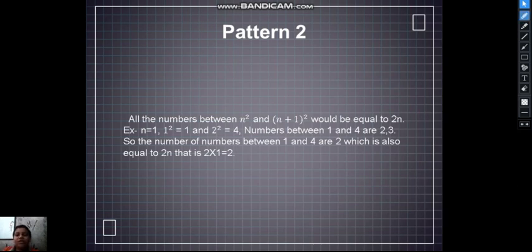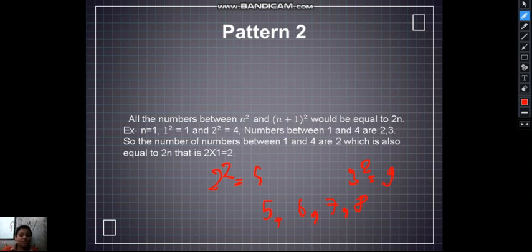We will check this with 3 also. Let's check this with 2 square and 3 square. 2 square is 4 and 3 square is 9. So between them are 5, 6, 7, 8. So 4 numbers, which is 2n. It is saying 2n.